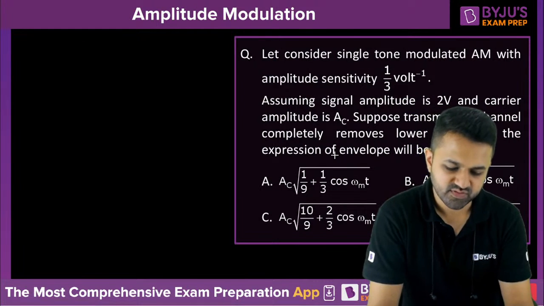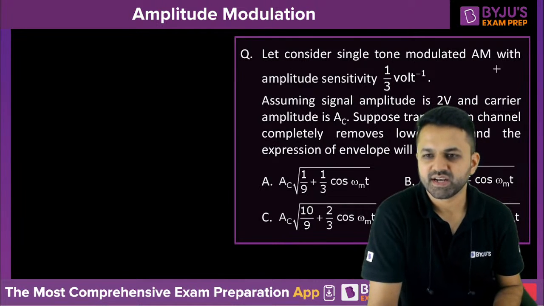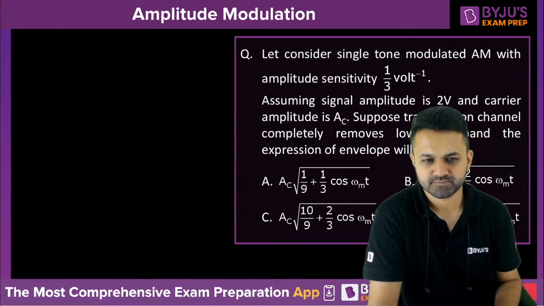Now coming to the next one, let's consider a single tone modulated AM signal with the amplitude sensitivity of 1/3 volt. Assuming the signal amplitude is 2 volt and the carrier amplitude is AC, suppose the transmission channel completely removes the lower sideband, then the expression of the envelope is.